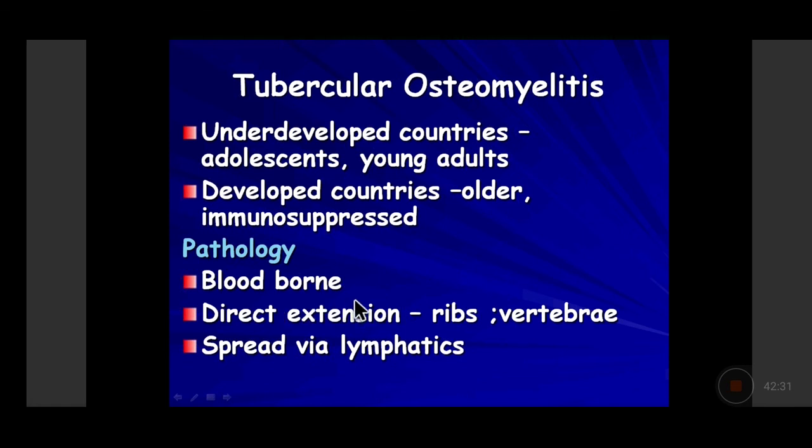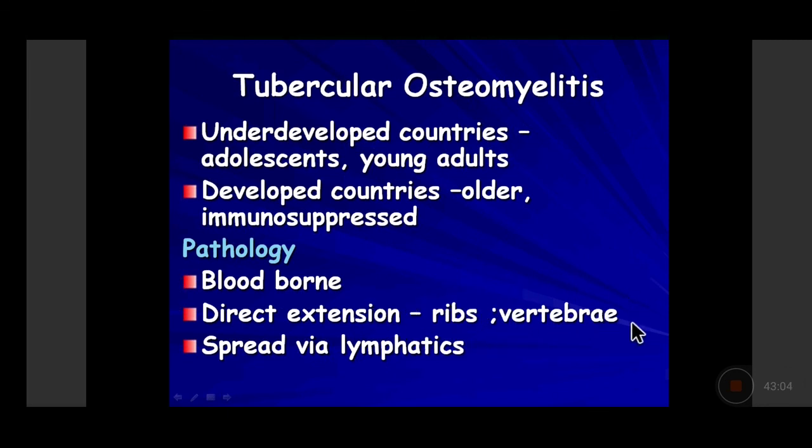So how does the infection spread? Infection is usually hematogenous spread from the primary site, which is usually the lung. There can be, very rarely, direct extension to the ribs and the vertebrae. Say it is pulmonary tuberculosis, it has gone into the lung, and then the covering of the lung, which is the pleura, which is in direct contact with the ribs. So there could be pleural tuberculosis, and then it can involve the periosteum of the ribs, and then can go into the rib bone per se and lead to osteomyelitis of the ribs.